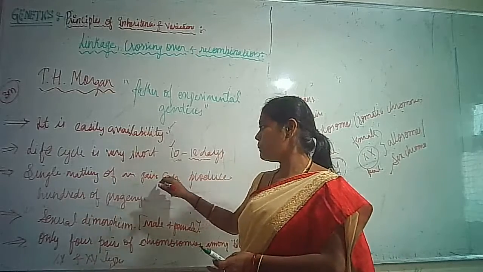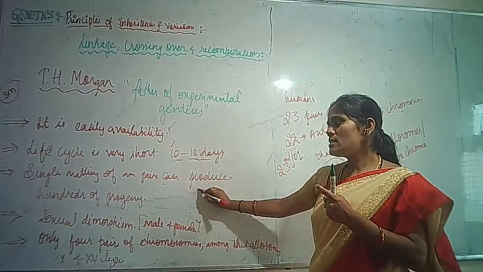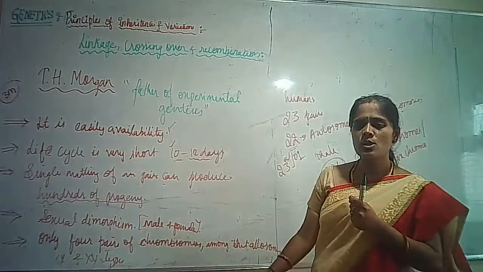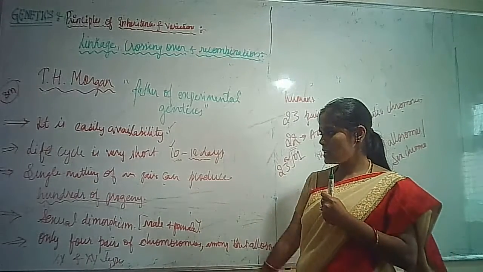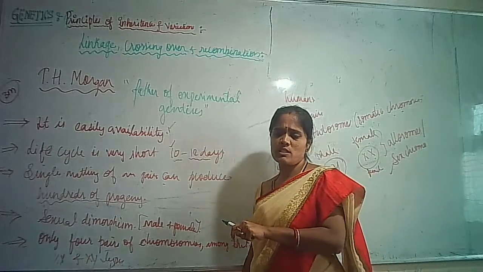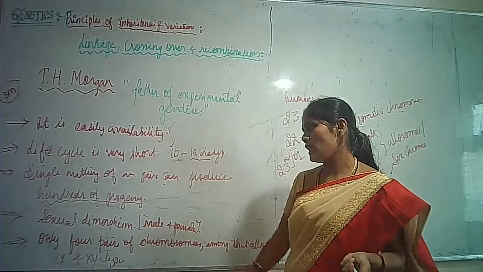Single mating of a pair, once the male and female mate, gives hundreds of progenies, so you can easily see the differences and similarities. Then sexual dimorphism: you can easily mark out which one is the male fly and which one is the female fly.